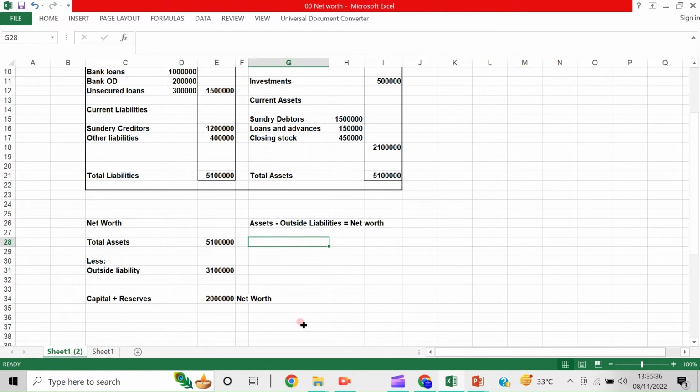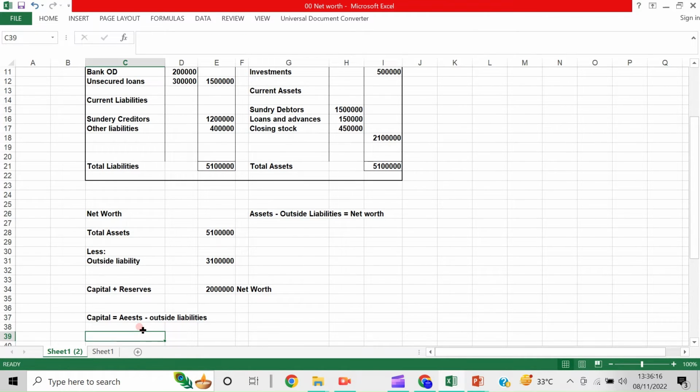Whereas if we see how to get a capital, we have learned in this how to get a capital. Capital is equal to assets minus outside liabilities.